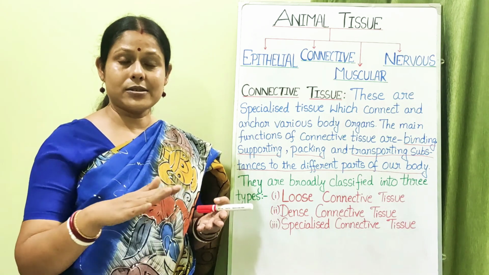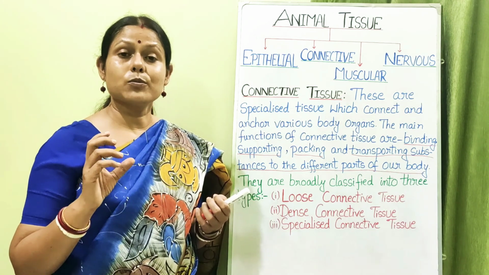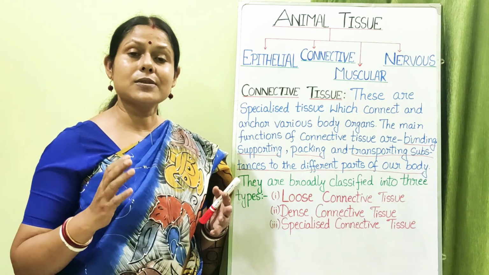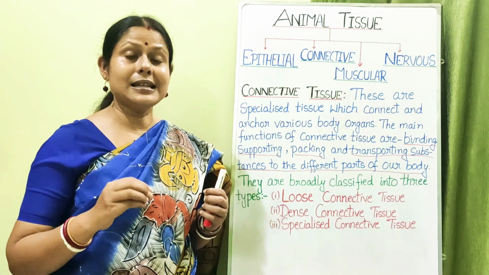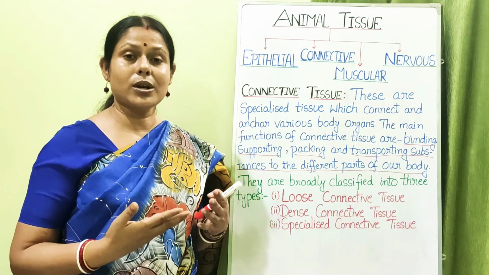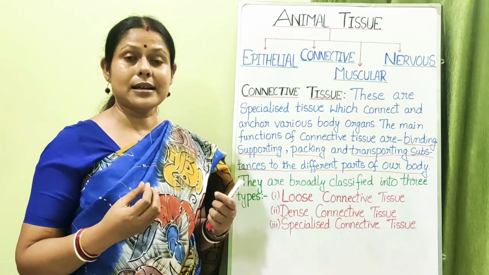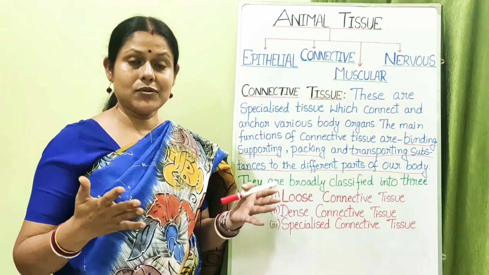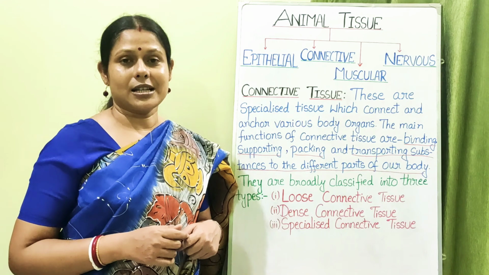So on this matrix, which is mostly made up of collagen fibers, or mostly made up of elastin fibers, there are different types of cells which are arranged within this matrix. When these cells which are arranged in this matrix of collagen or different types of other kinds of carbohydrates or polysaccharides are loosely arranged, if they are scattered, if they are not compact, in that case we call them your loose connective tissue.